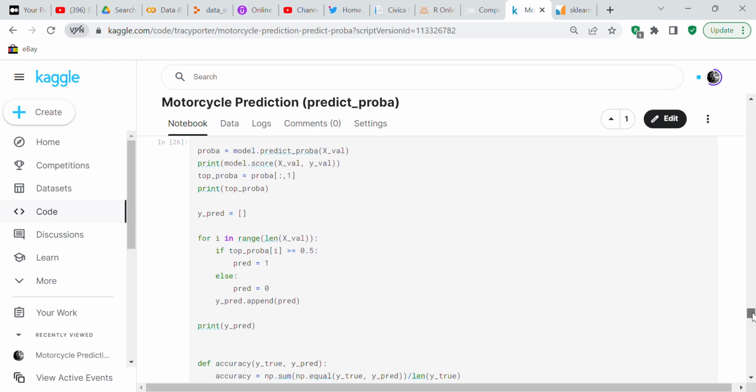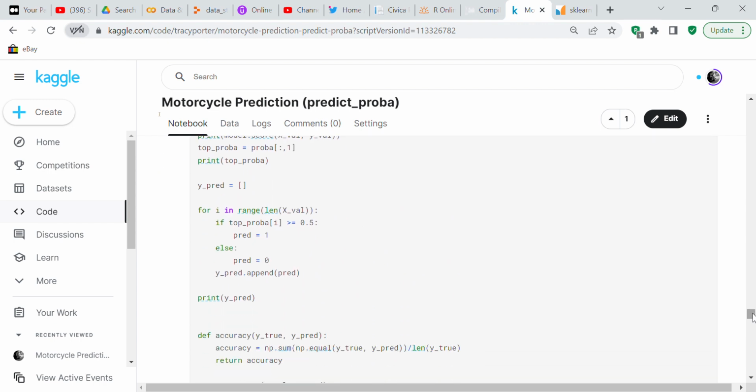So what we're going to do now is create the variable called ypred, and ypred is a blank array. For i in range len xval, if top proba i is greater than or equal to 0.5, pred equals 1, else pred equals 0. And then you append pred to ypred to create the array, and then we print ypred.